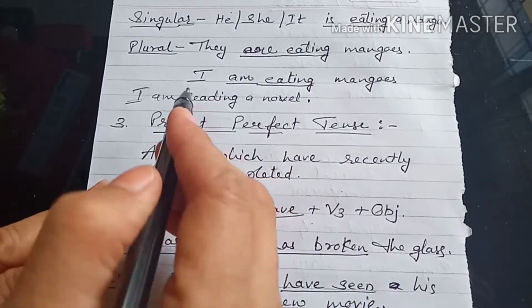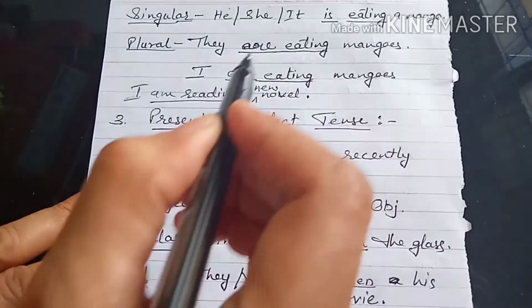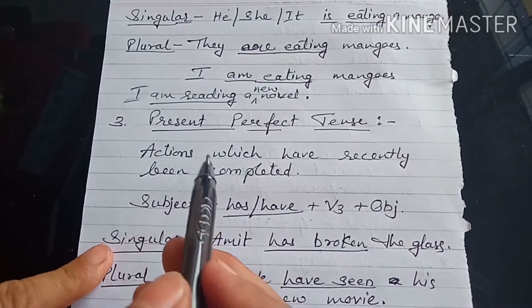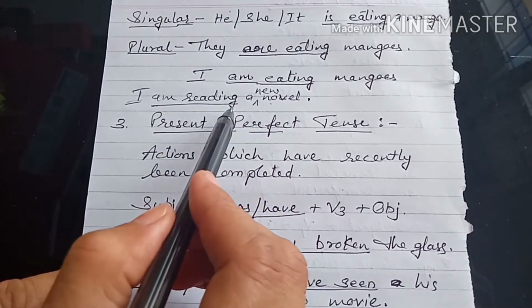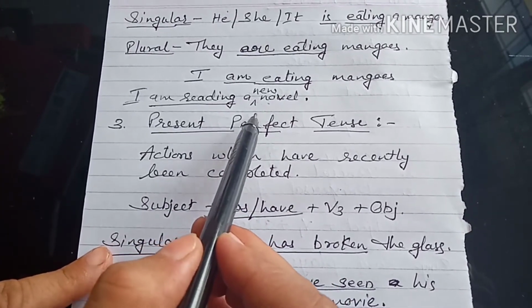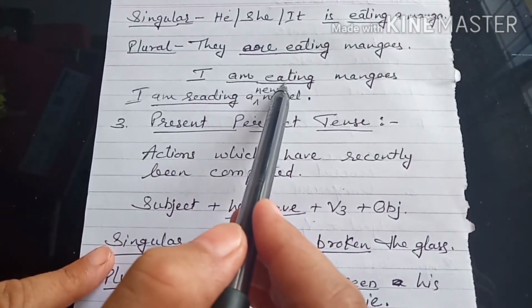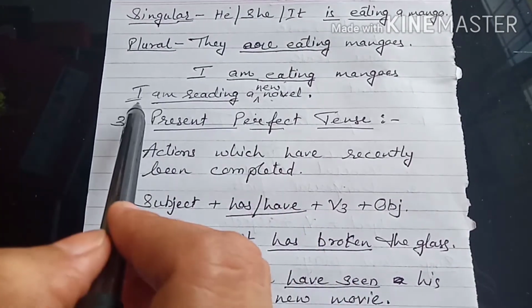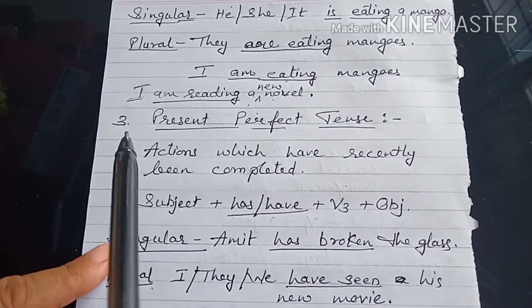I'm reading a new novel. Means I'm reading a new novel nowadays, not at the time of speaking. Means I'm not reading it just now when I'm telling you. It means around. These are the actions which are happening at, and these are actions which are happening around now.